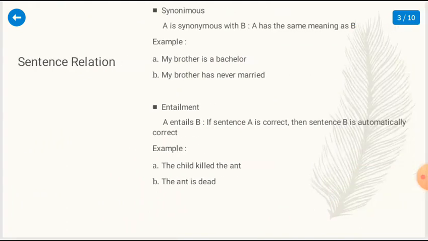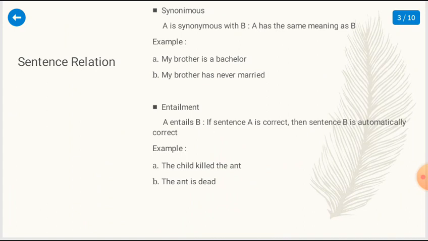In sentence relation, there is synonymous. A is synonymous with B. A has the same meaning as B. Jadi di synonymous ini, kalimat A dan kalimat B mempunyai makna yang sama. For example, A: my brother is a bachelor, and B: my brother has never married. These two sentences have the same meaning.